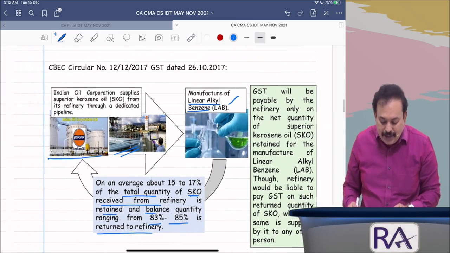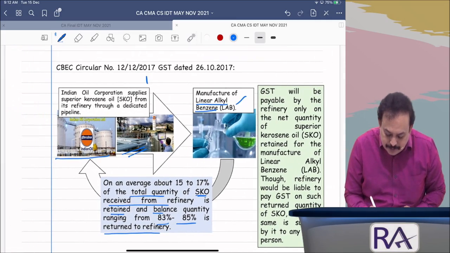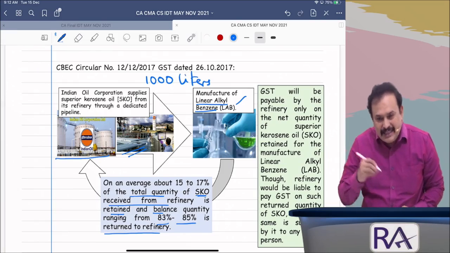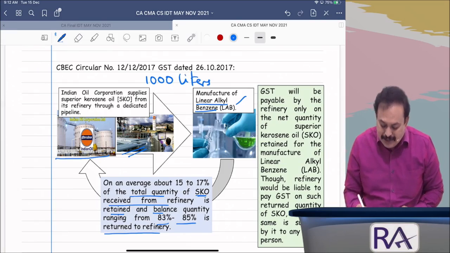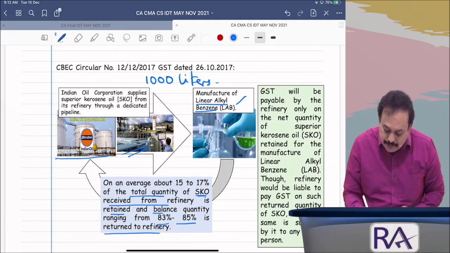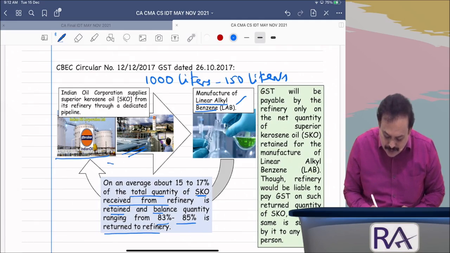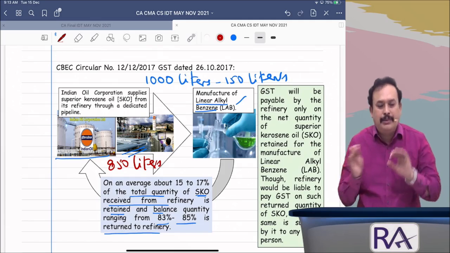So, assume a scenario, they supplied 1000 liters of SKO, after retaining, let us say, 15%, namely 150 liters, and the return back to them is how much? Almost 850 liters has been returned back.